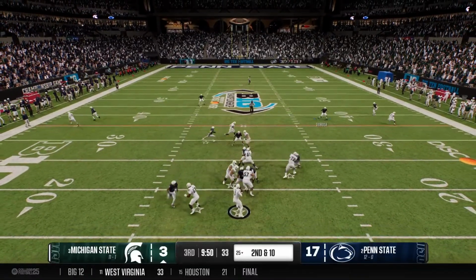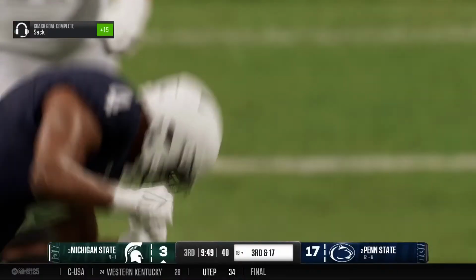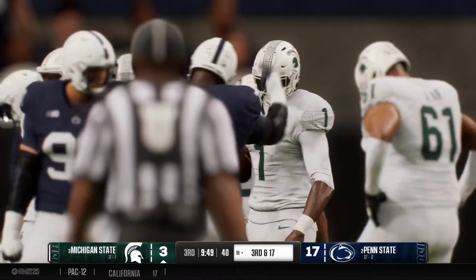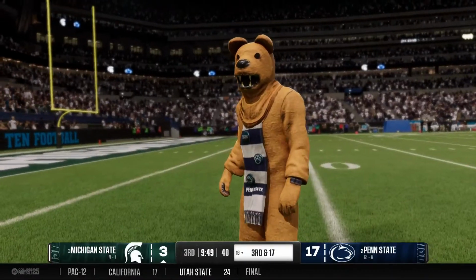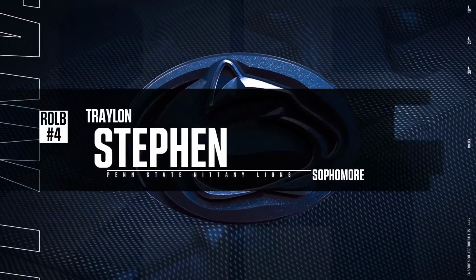There's the snap. Quarterback setting up to throw. And the sophomore's got him for a sack. Love the call here by the defensive coordinator to be able to call this linebacker blitz to come up with a sack. And over the years, Penn State blitzes these backers and are more effective than maybe any school in the country.